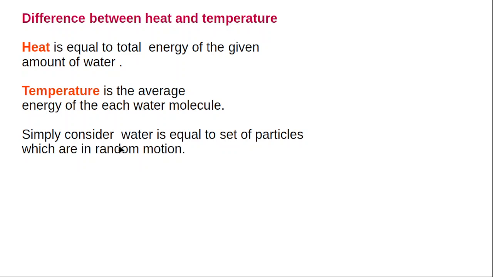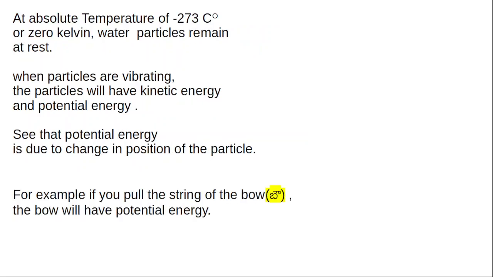Simply, you consider water to be a set of many particles. Usually, the particles are in random motion. Random motion means they go in different directions. There is no particular direction. That movement, the motion in different directions, is called random motion. Okay, I am going to the next slide.